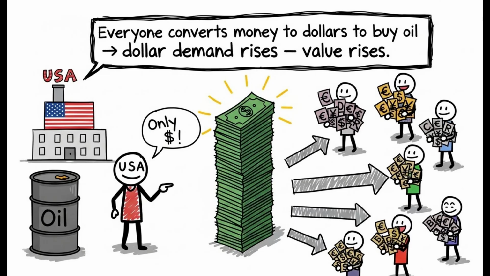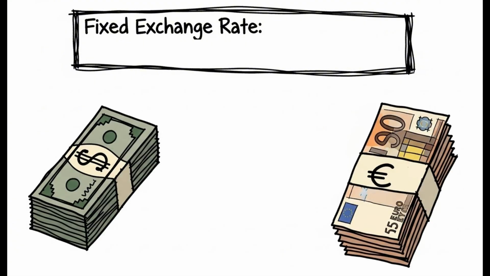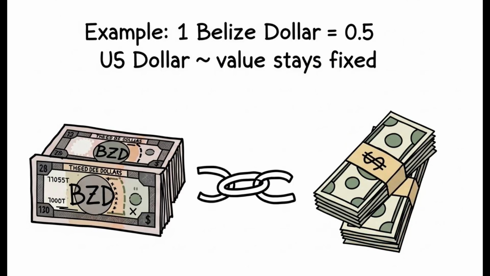In some weak countries, production is low, so they cannot export much. That's why the value of their currencies is low, and they generally use dollars. Fixed exchange rate. Some countries peg their currency's value to a strong currency, and no matter what happens, it stays at the fixed value. For example, 1 Belize dollar equals 0.5 US dollar.